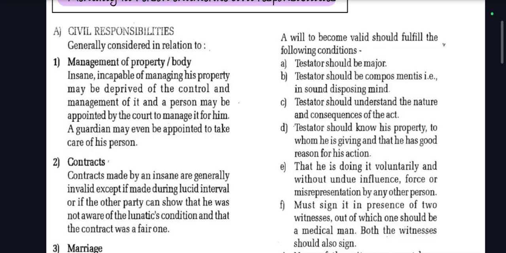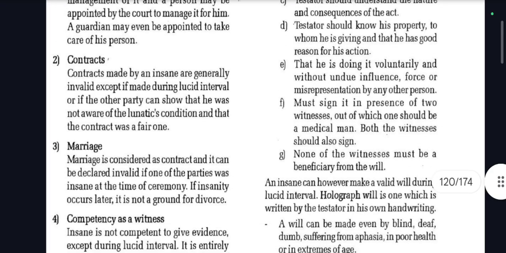Number 1, management of property and body. An insane person, incapable of managing his property, may be deprived of the control and management of it, and a person may be appointed by the court to manage it for him. A guardian may even be appointed to take care of his person. Number 2, contracts. Contracts made by an insane person are generally invalid except if made during a lucid interval, or if the other party can show that he was not aware of the lunatic's condition and that the contract was a fair one. So if the contract is made in a lucid interval, it is considered valid, or if the other party does not know about the condition of the person, then also it can be treated as a fair one.